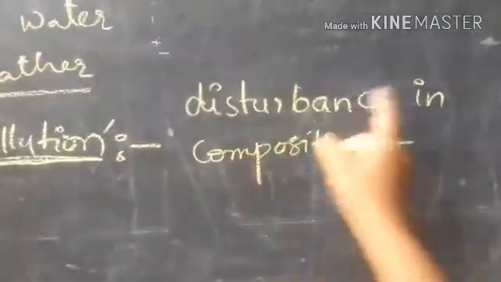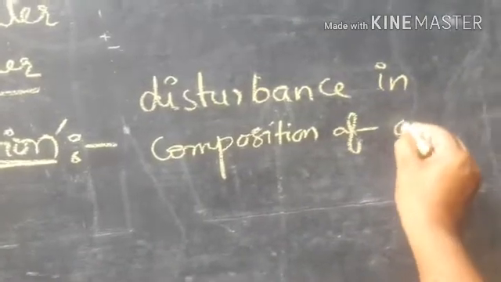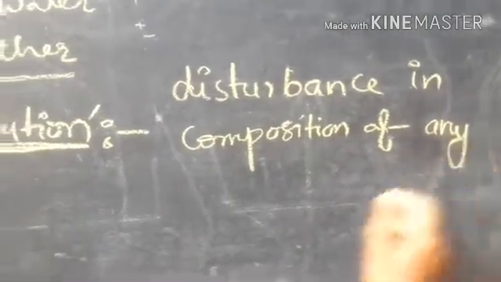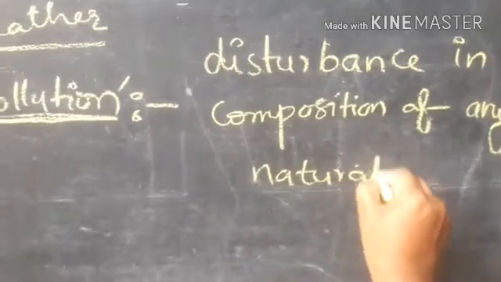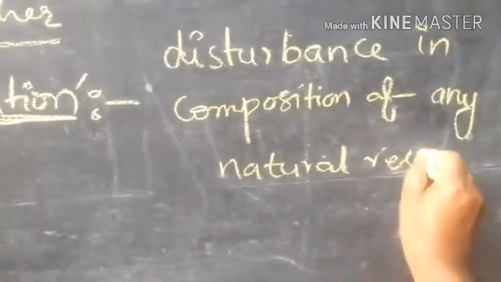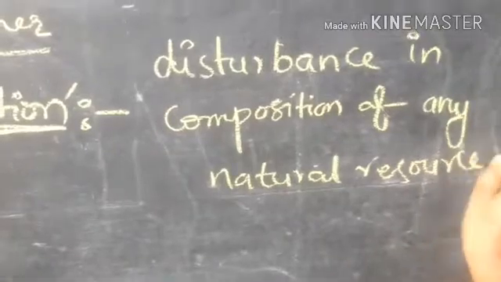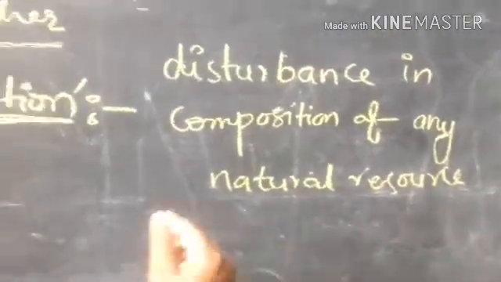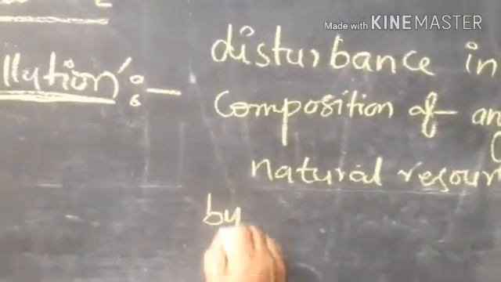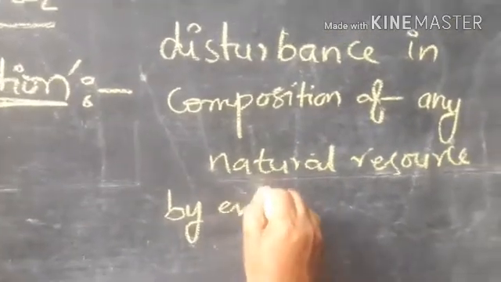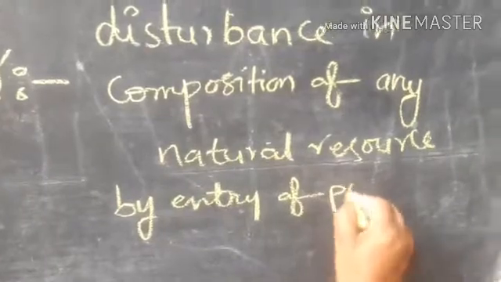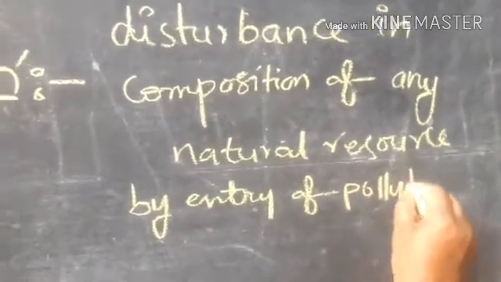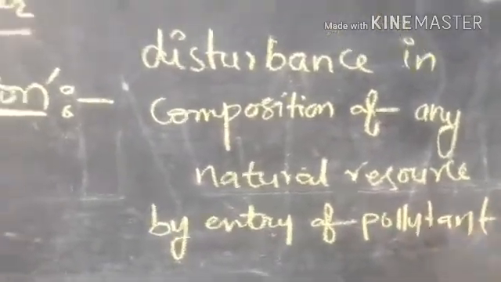Pollution means disturbance in the composition of any natural resource, right? How does it occur? By the entry of pollutants, right?